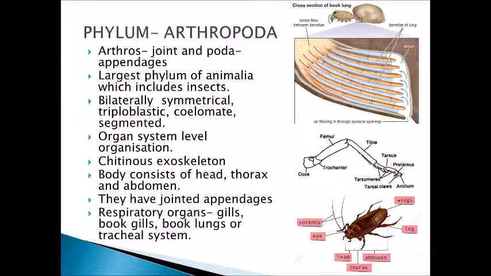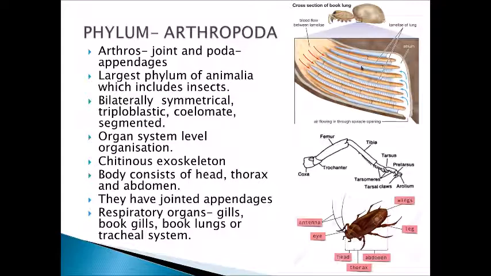Respiratory organs are of different types. Some of these organisms are present in the aquatic habitat and some are terrestrial. In aquatic habitat, the organisms have gills. You know the fish has gills. Then book gills and book lungs or tracheal system. Tracheal system is seen in terrestrial organisms like cockroach.